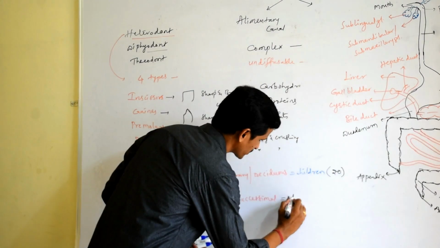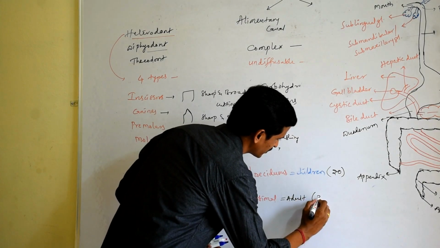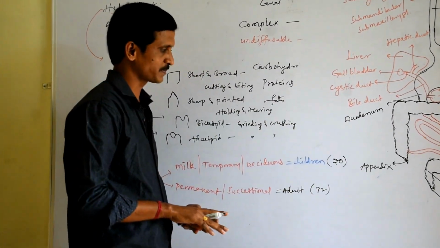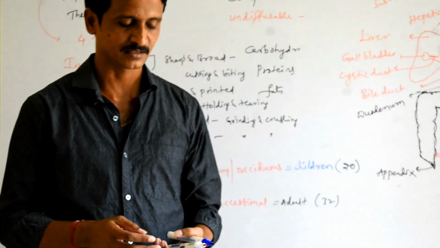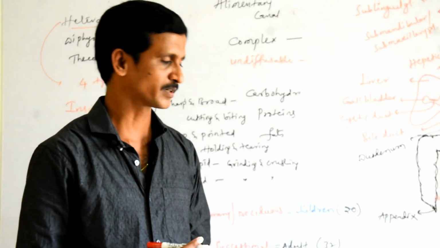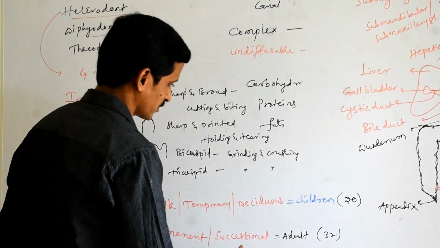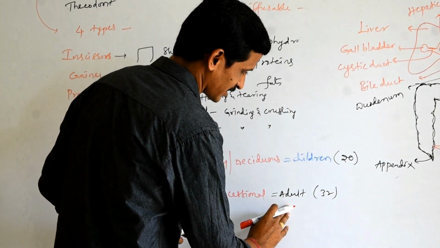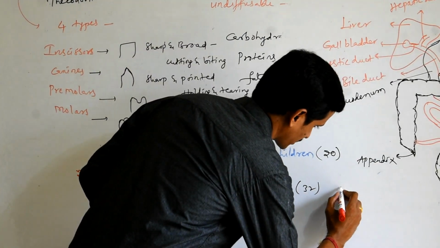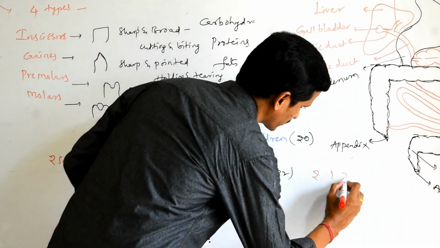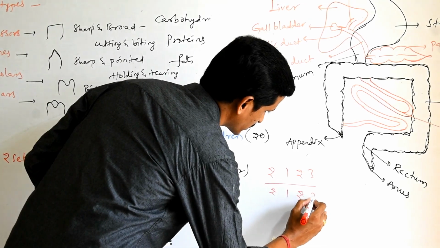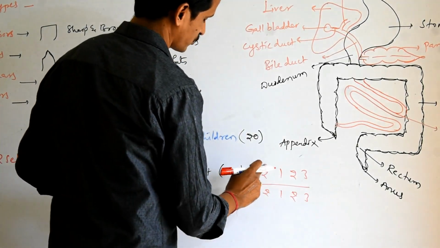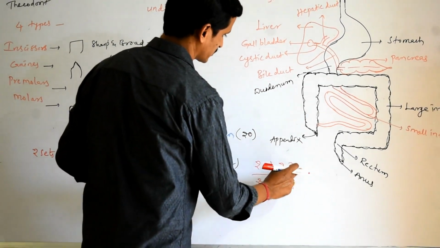Adults possess 32 teeth. So there is a specific dental formula to explain the number of teeth present in human beings. Okay, so let us see the case of the adult first. The adult dental formula is 2123 by 2123. That means 2 by 2, 1 by 1, 2 by 2 and 3 by 3.